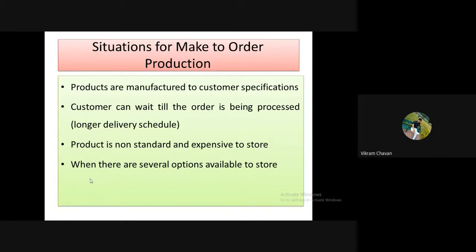So write down situations for make to order production. First point, products are manufactured to customer specifications.